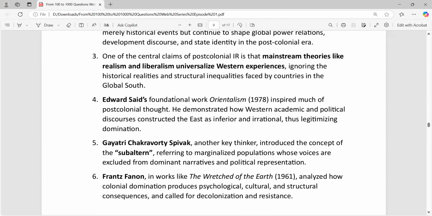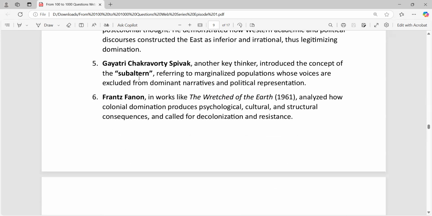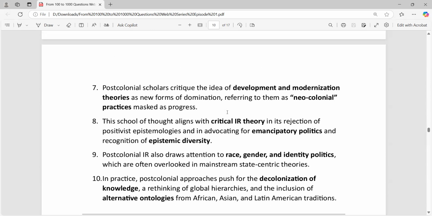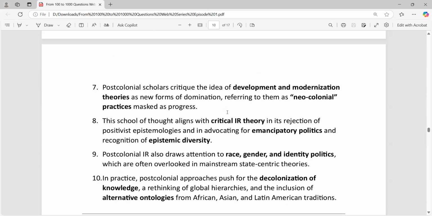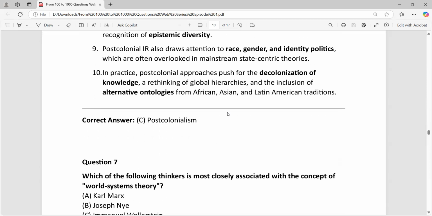Edward Said wrote a very important book, Orientalism. Gayatri Spivak gave the concept of the subaltern, very important. Frantz Fanon is one of the most important and influential post-colonial thinkers. He wrote this book. You have to remember this one. After that, there is nothing much about this. This is what we have to understand.